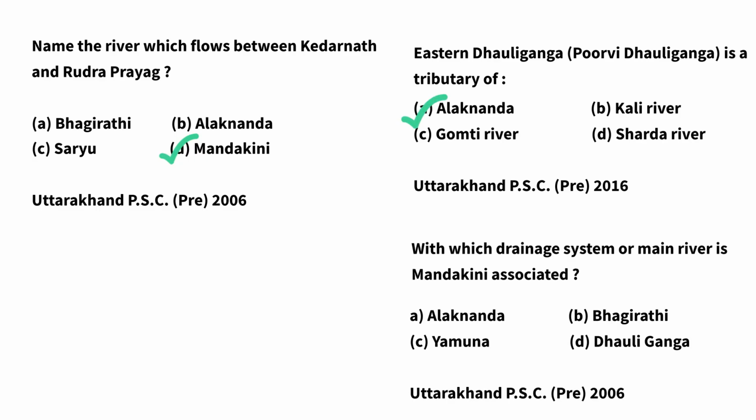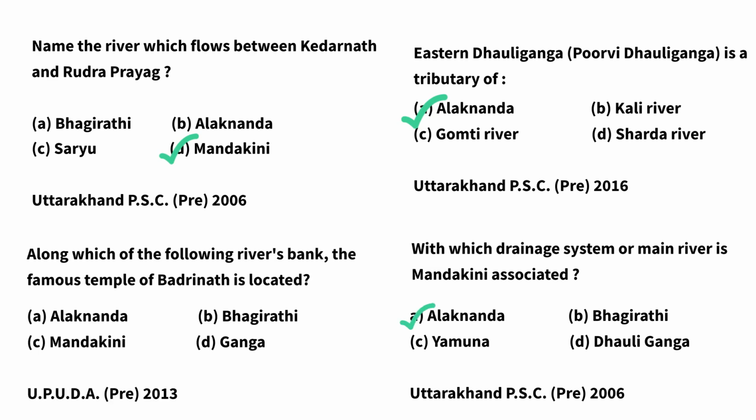Next question, with which drainage system or main river is Mandakini associated? Every river in this river system is associated with Alakananda. So answer will be A, Alakananda. Next question, along which of the following rivers' bank is the famous temple of Badrinath situated? From the trick A and B, answer will be Alakananda. Badrinath is associated with Alakananda.